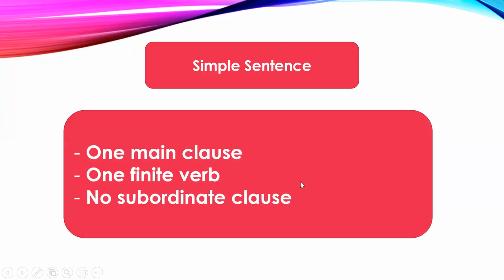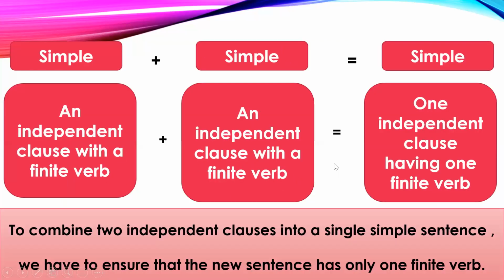We already know, but we will revise, that a simple sentence has only one main clause or independent clause. It has only one finite verb and it has no subordinate clauses, no dependent clauses. A simple sentence will have only one main or independent clause, only one finite verb and no subordinate clauses.